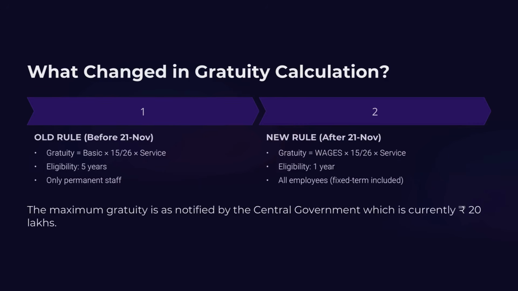Earlier, the gratuity was calculated only on basic salary and only for the employees after 5 years of service. But now, gratuity is calculated on wages, not just the basic pay. Eligibility also starts from just 1 year for the fixed-term employees. However, the maximum gratuity notified by the central government of 20 lakhs remains the same in the new law also.